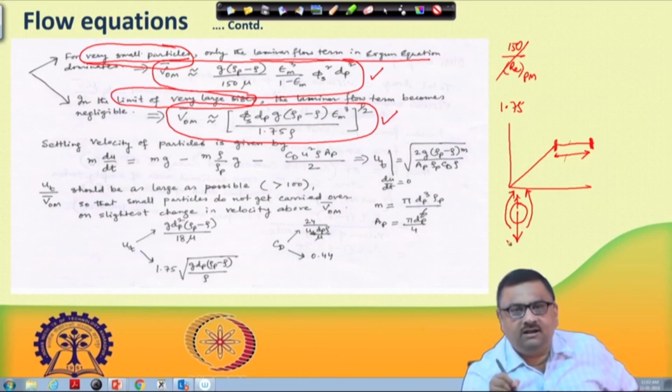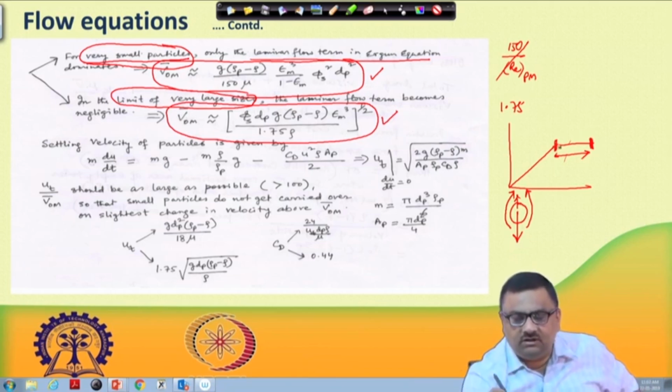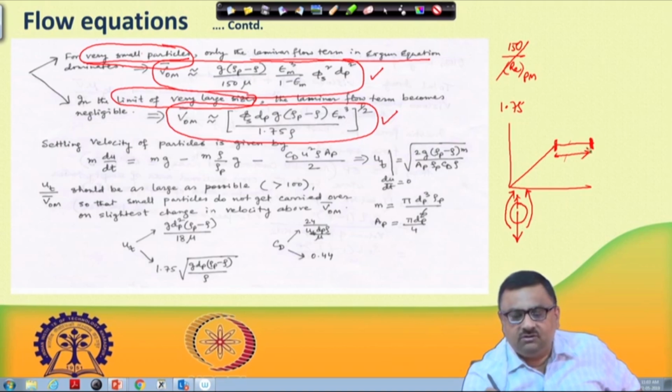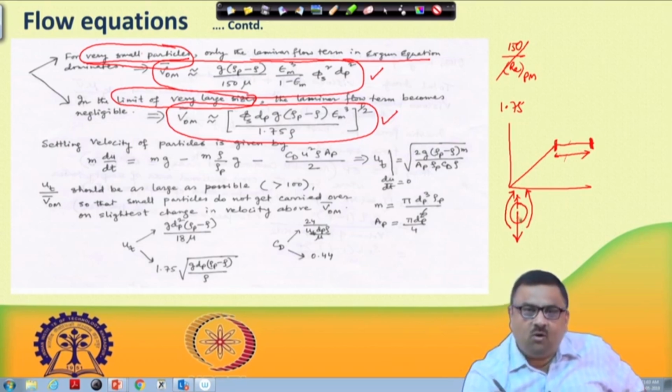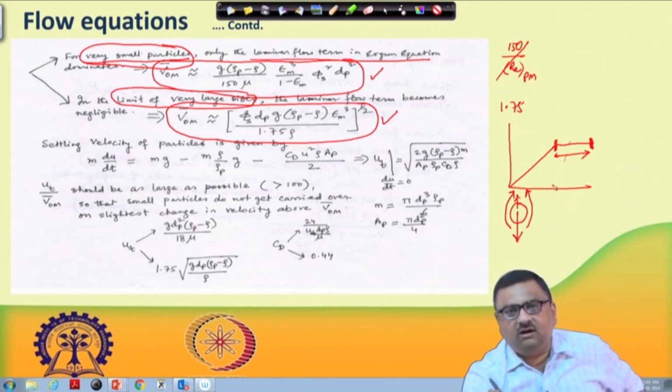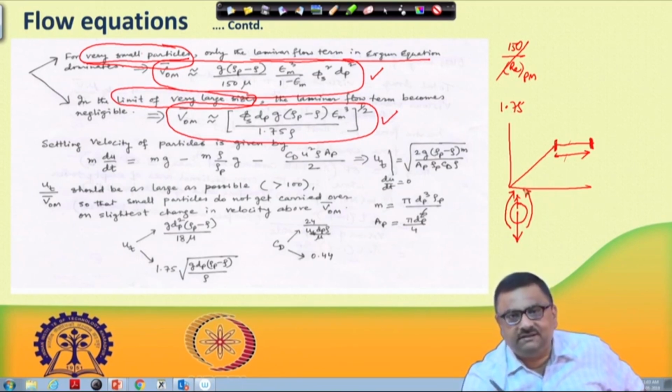So, if one needs to work with a good fluidization window, one must compare what is the terminal velocity of these particles as against the superficial velocity that you are imposing, and where the superficial velocity stands with respect to the terminal velocity.